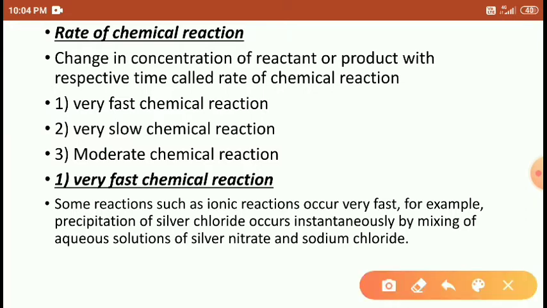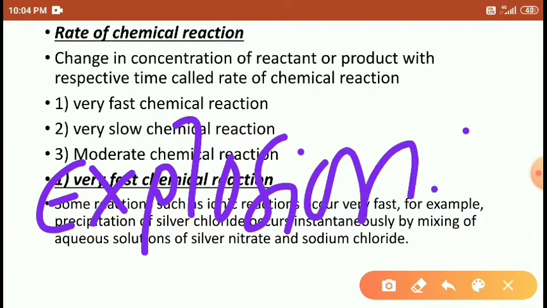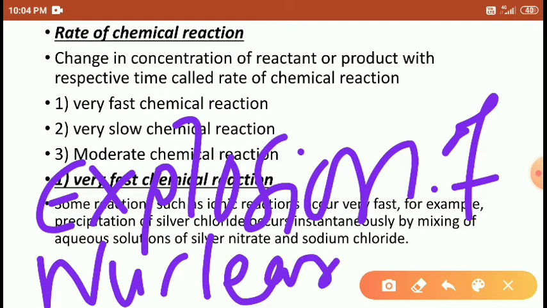One more fast reaction is the explosion of a nuclear bomb, the atomic bomb, which is also considered a very fast reaction. In such fast chemical reactions, we can't determine the speed of the chemical element.